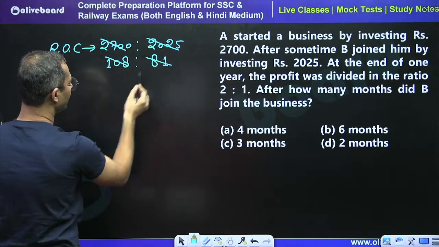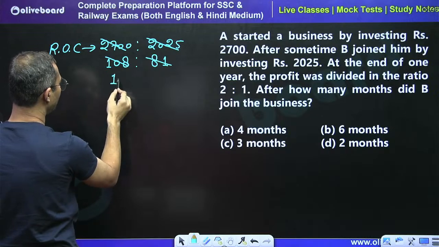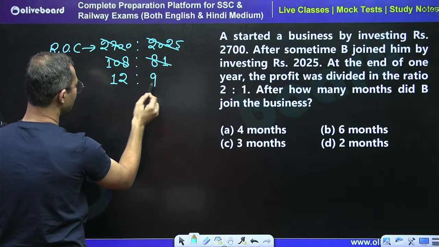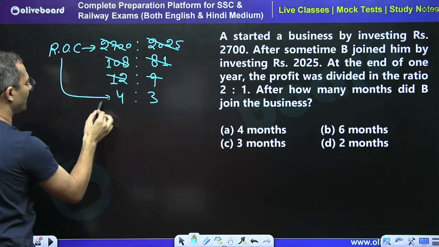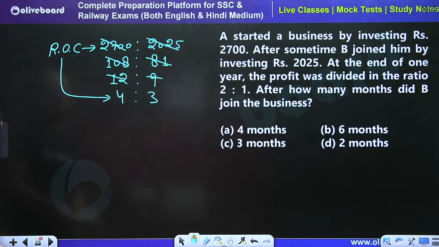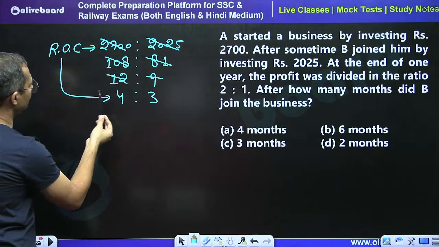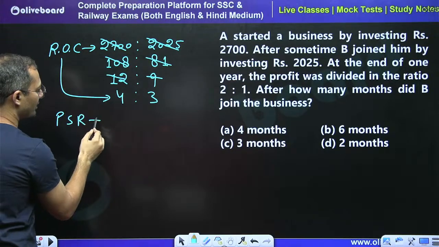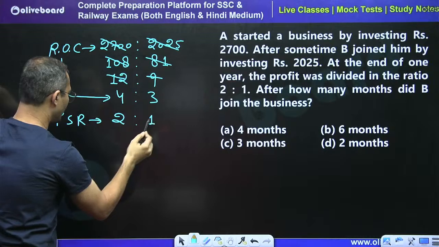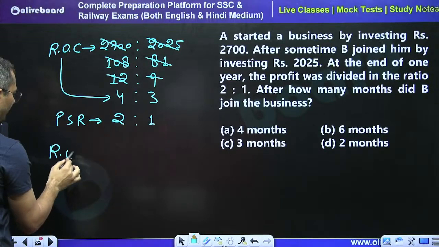Now by 9 very easily, 9 1 ja 9, 9 2 ja 18, by 3, 4 is to 3, right? So the ratio of capital is 4:3 and the profit sharing ratio is 2:1. So here we can calculate the ratio of time, right?